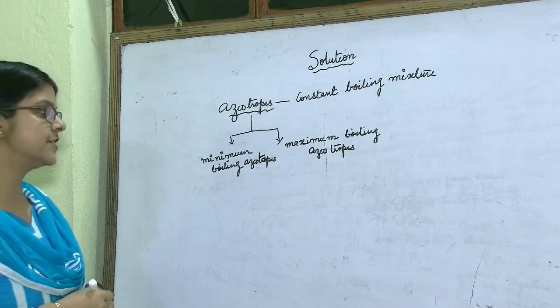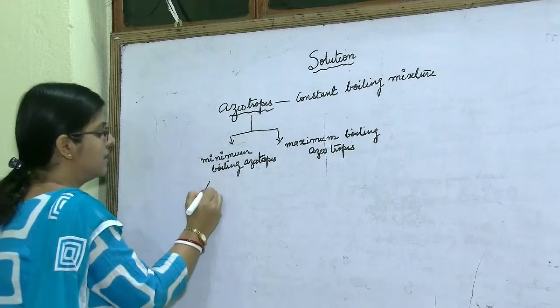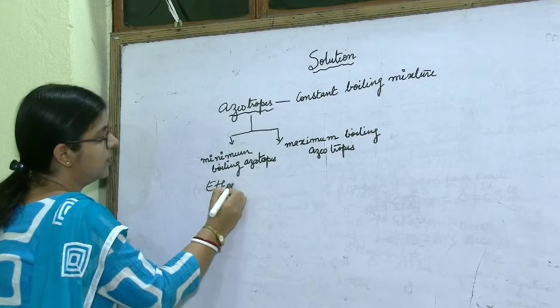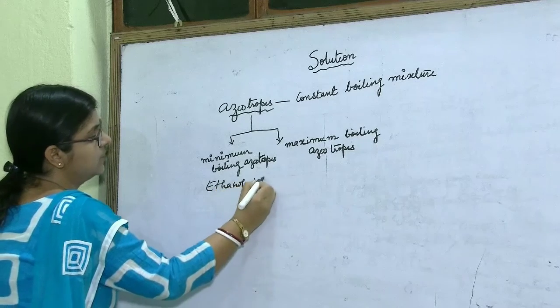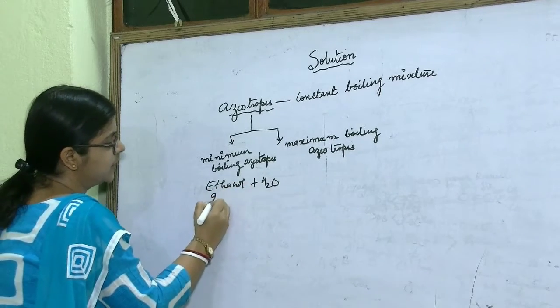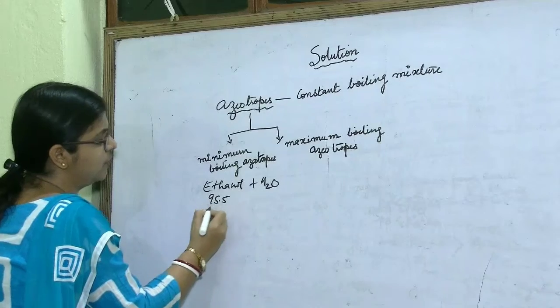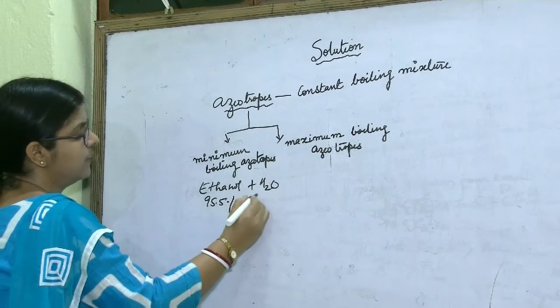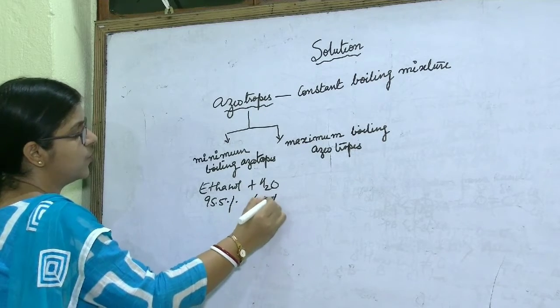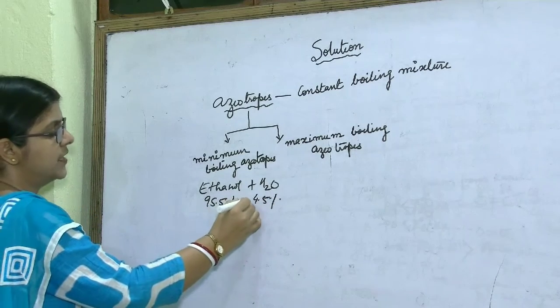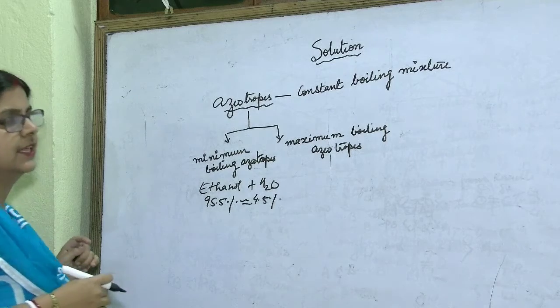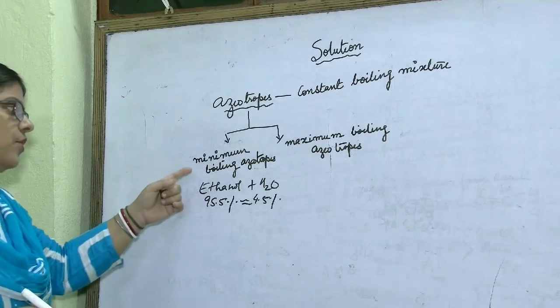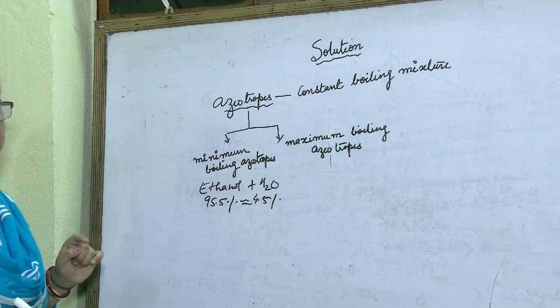Now we can take up some examples. A mixture of ethanol and water, in which almost 95.5% is ethanol and 4.5% is water. If it has a composition like this, then it will form a minimum boiling azeotrope.